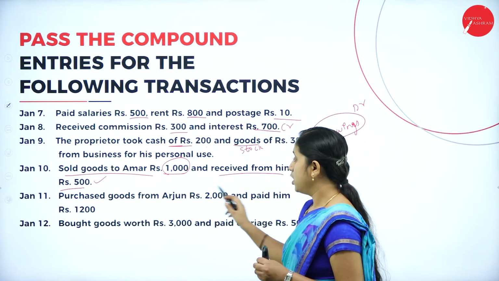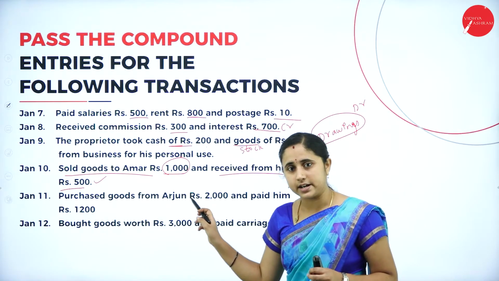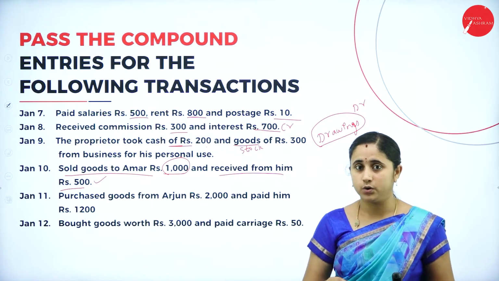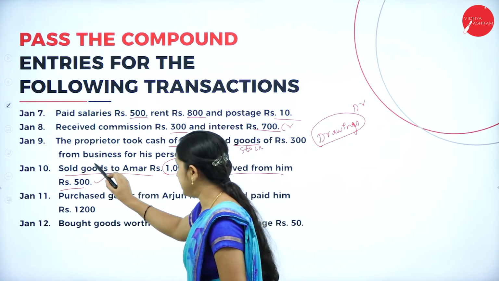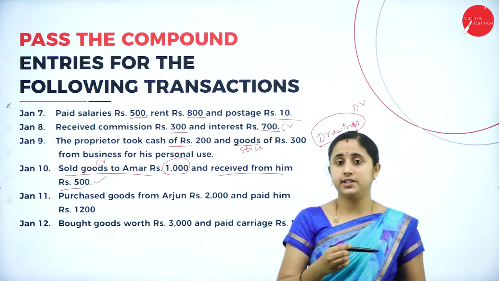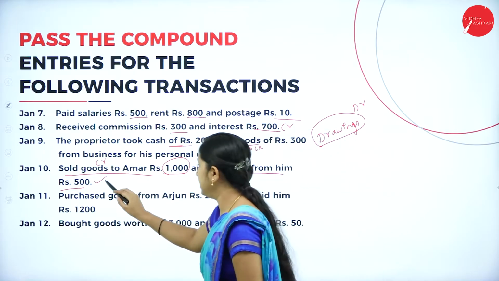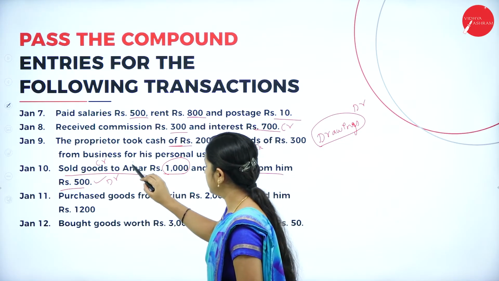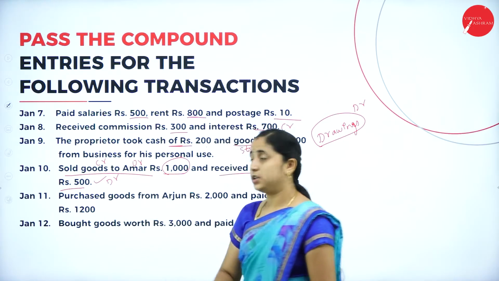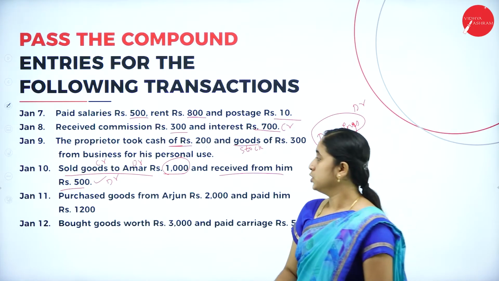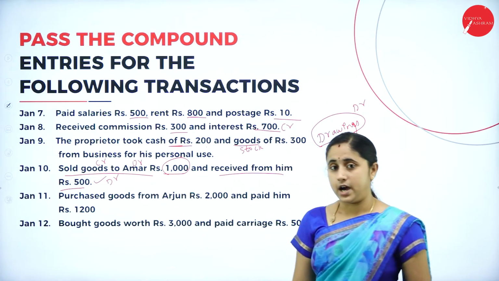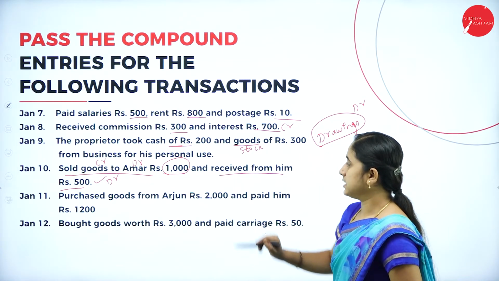You made a sale for cash as well as credit. So, sales means asset is going out. You need to credit the sales and cash is coming in. You need to debit the cash and Amar is receiving credit. So, you need to debit the Amar. The cash account debtor, Amar account debtor to sales account.